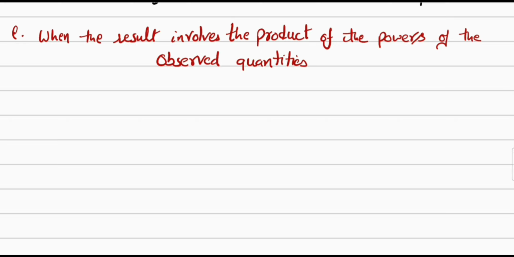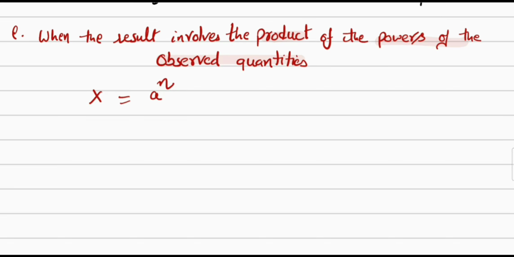So next we have when the result involves the product of powers of observed quantities. So let's take we have a physical quantity A, then X is equal to A raised to power n.